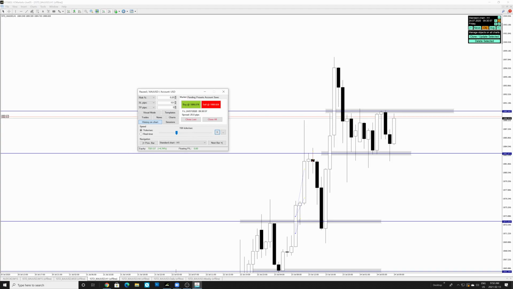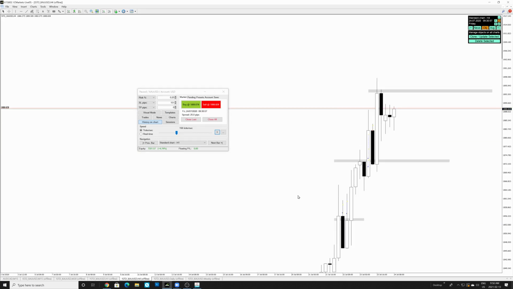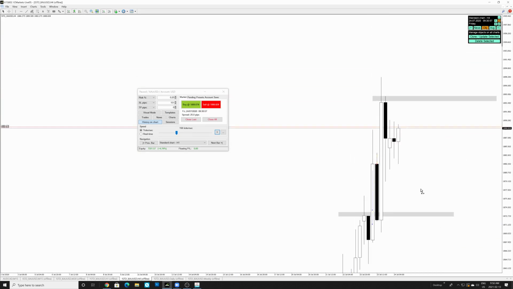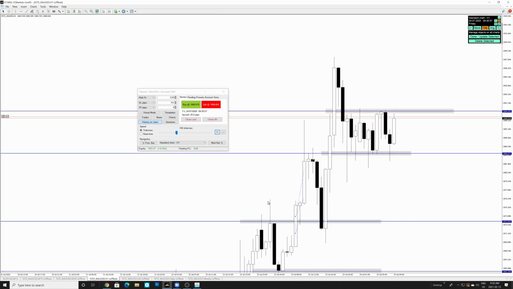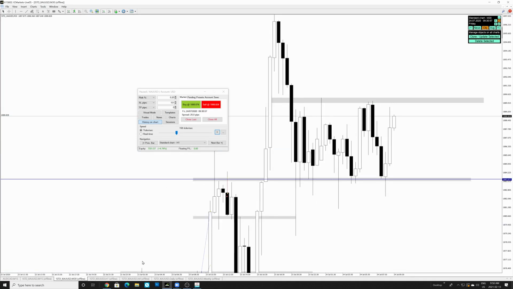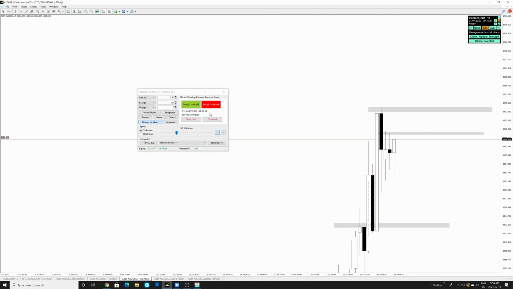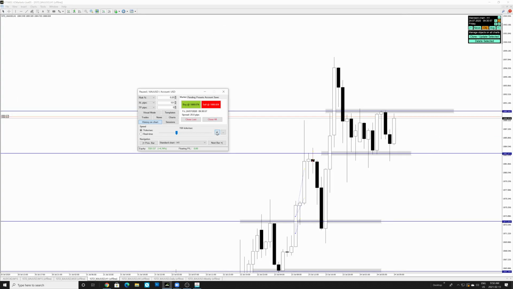So once the 4-hour candle flips, can we say it would be harder for it to change direction? Yes, exactly. So if we look on the 4-hour right over here, what we can see is that this is our resistance here, right over here on the smaller time frame. And if the 4-hour candle breaks above the high over here, that means the 1-hour candle is breaking resistance. That also means the 30-minute candle is also breaking resistance. And we're moving into London Open, which is a higher volume time. So that means there's a very, very high probability we can continue up to fill this 44 pip range over there. So that's something we're waiting for at this point.